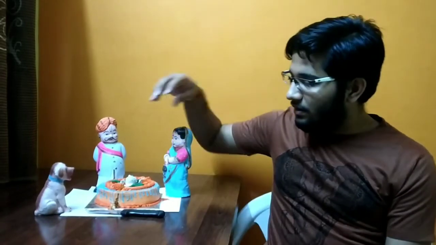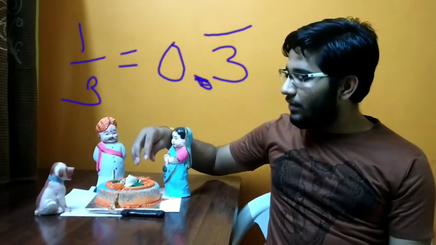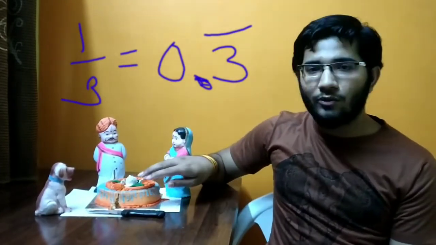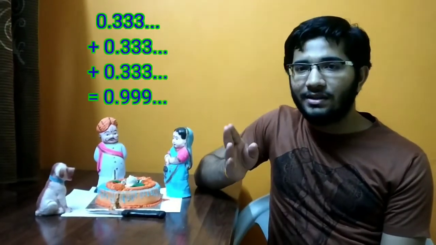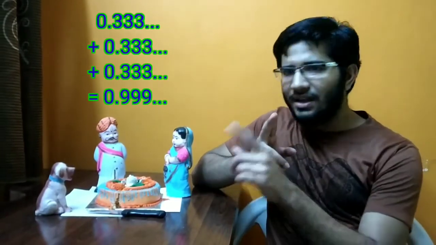But before that, remember we have solved this for 3 persons, which means everyone is getting 1/3, assuming everyone is getting exactly 1/3. Now I have one question. See, person 1 is getting 1/3, that is 0.3 recurring. Person 2 is getting 1/3, that is 0.3 recurring. Person 3 is getting 1/3, that is 0.3 recurring. So 0.3 recurring plus 0.3 recurring plus 0.3 recurring will be 0.9 recurring. But the total cake is 1.